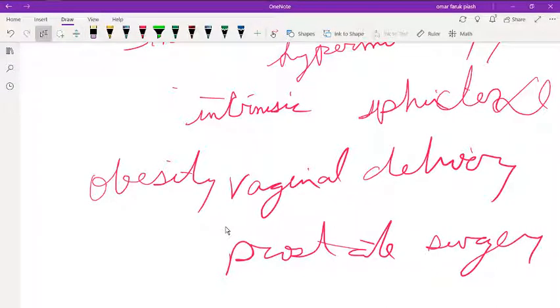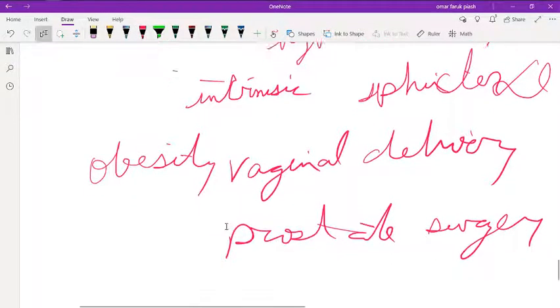You can do a bladder stress test, which is positive. As treatment, you can do pelvic muscle strengthening exercises, Kegel exercises, weight loss, and pessaries.